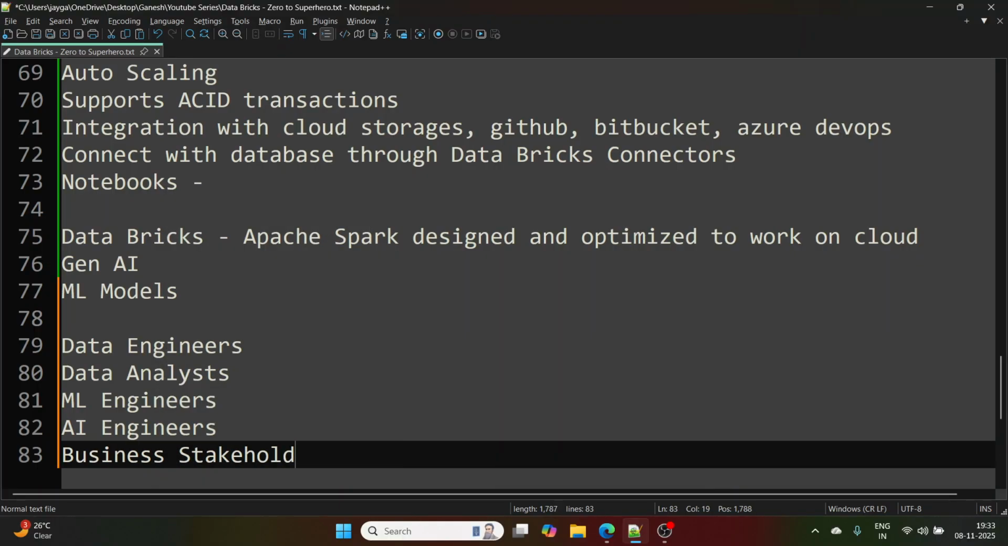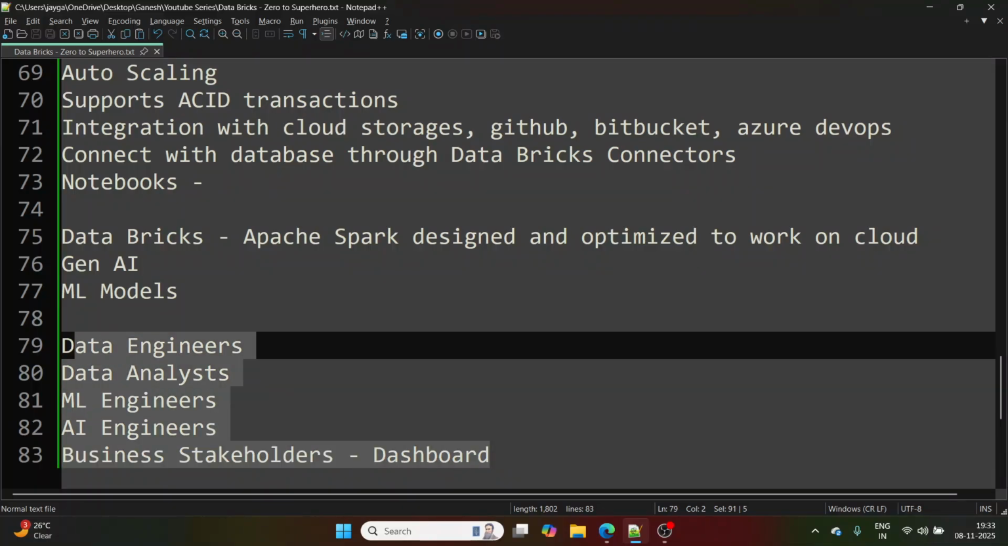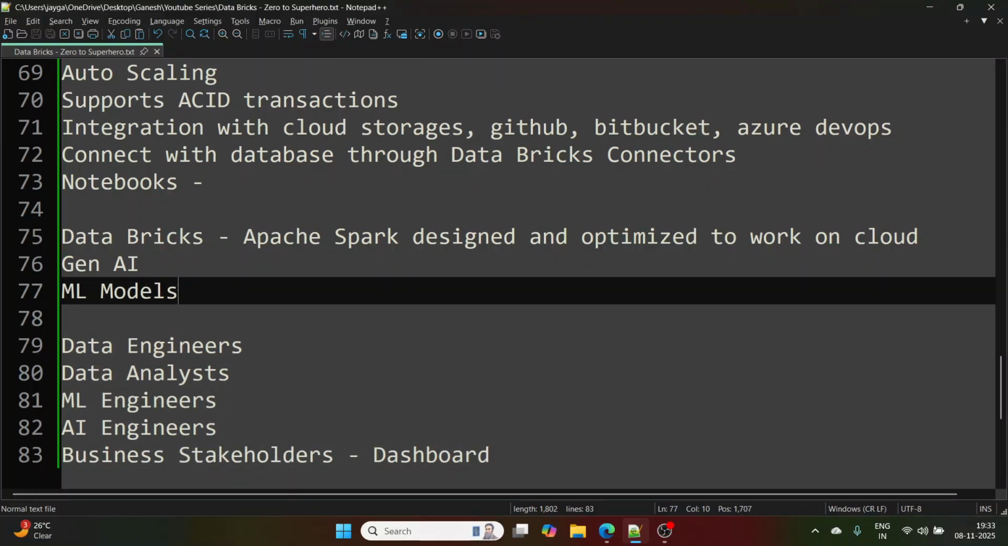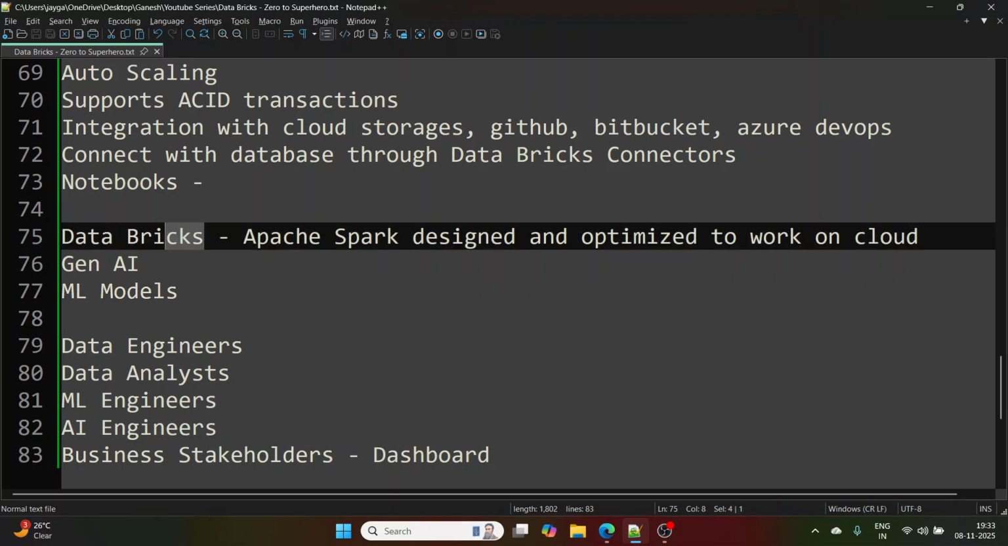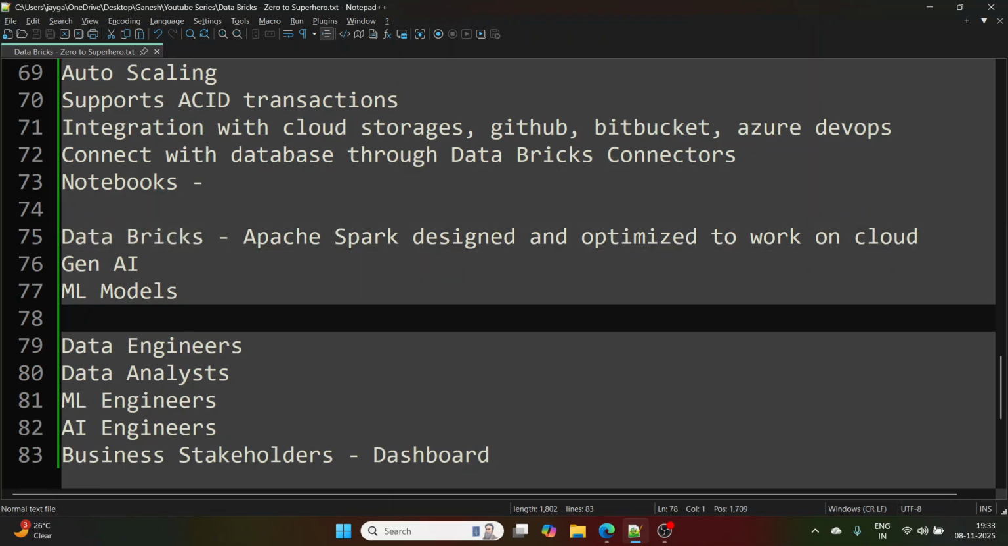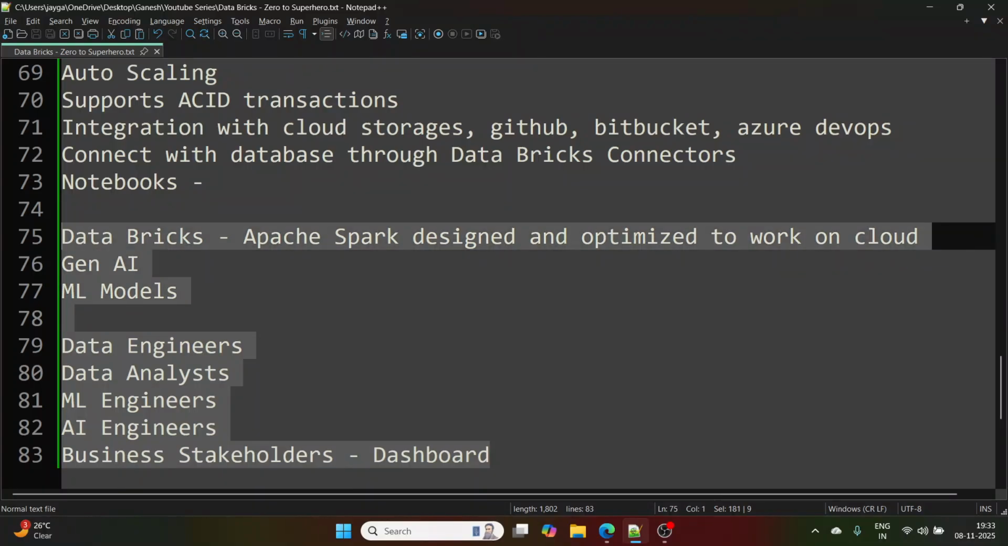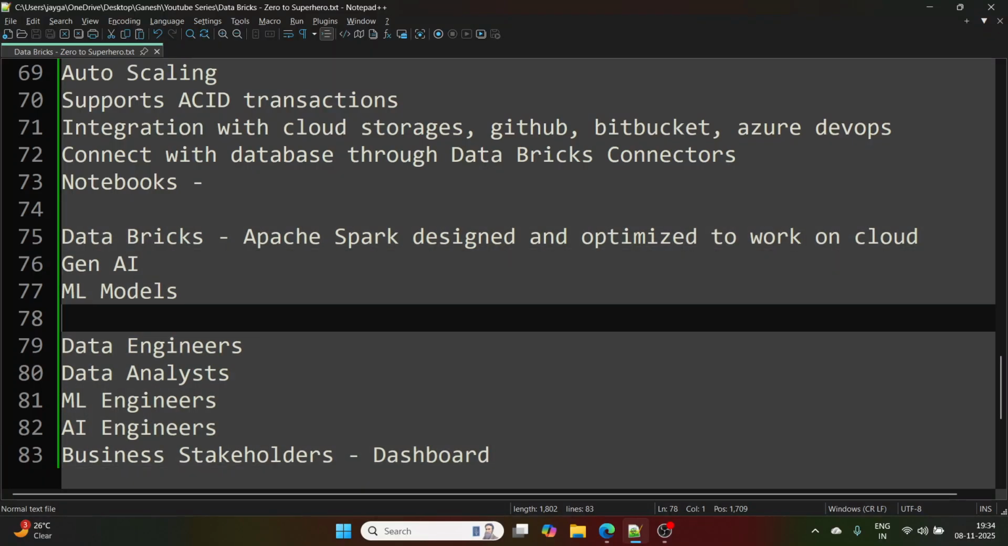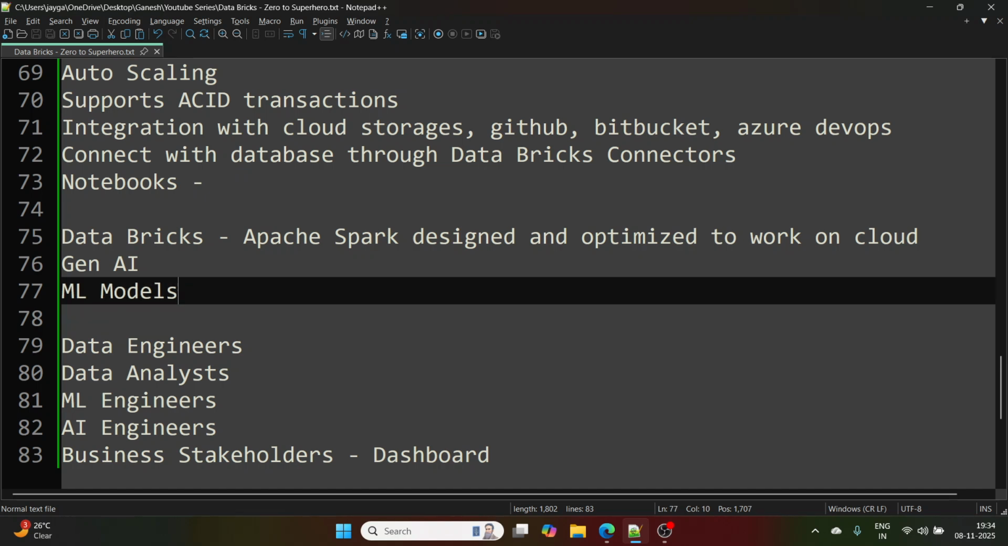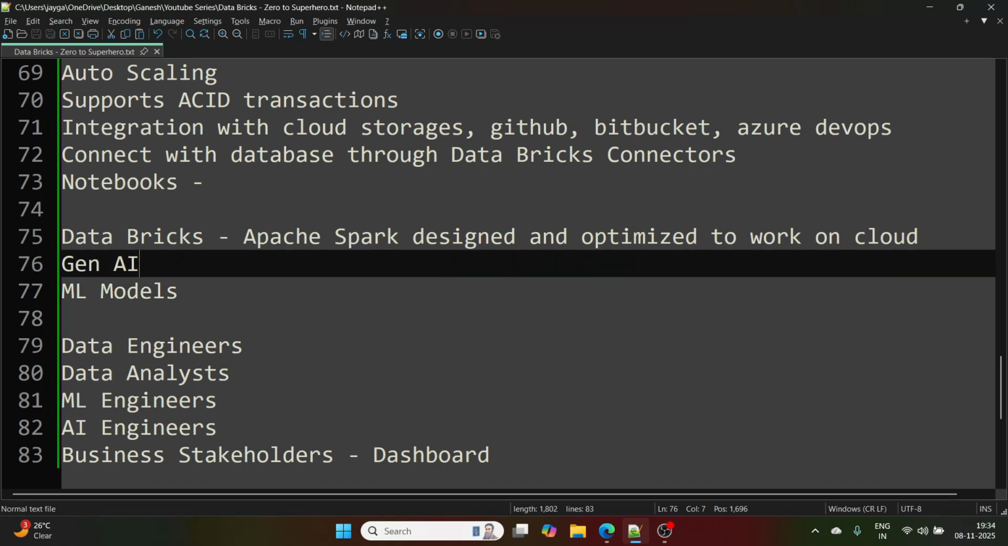Why will a business stakeholder work here? They'll have some dashboards, they'll just access some dashboards. So all these people will work in the same application. It is kind of a house for the entire flow of data from start to end. That's why Databricks is a game changer. That is the reason we are learning Databricks.